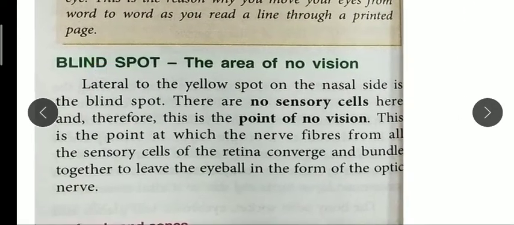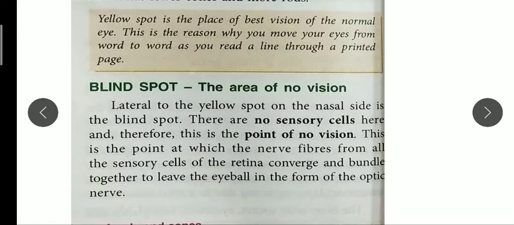Now the next one is the blind spot. You can see here, the blind spot is lateral to the yellow spot, on the nasal side. And you should know this, it is written blind. Blind means no vision. There is no vision in this blind spot because there are no sensory cells, no rod cells and no cone cells present in the blind spot area.